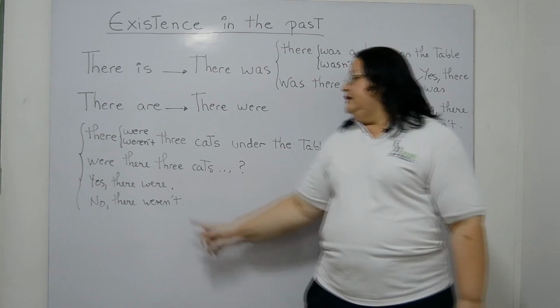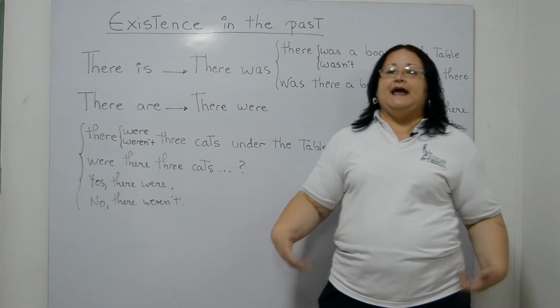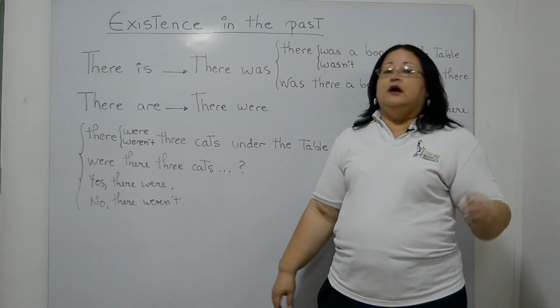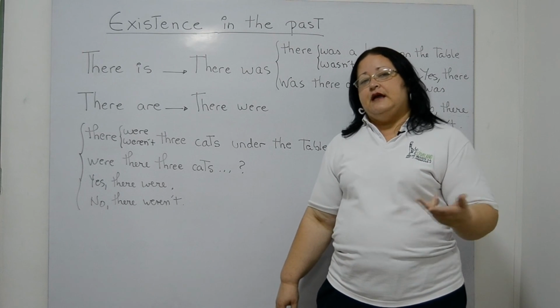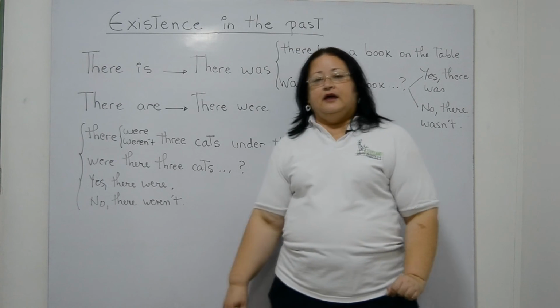To answer, yes, yes they were. Negative, no, there weren't. Again, you can elaborate the answers like yes, there were, the cats were under the table drinking milk, or no, there weren't any cats under the table.